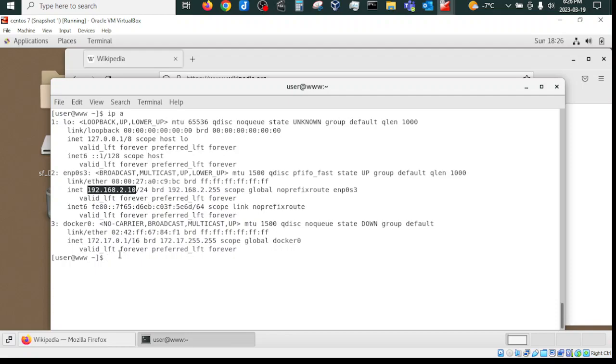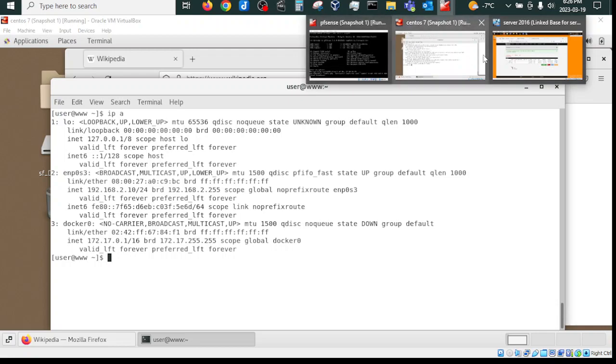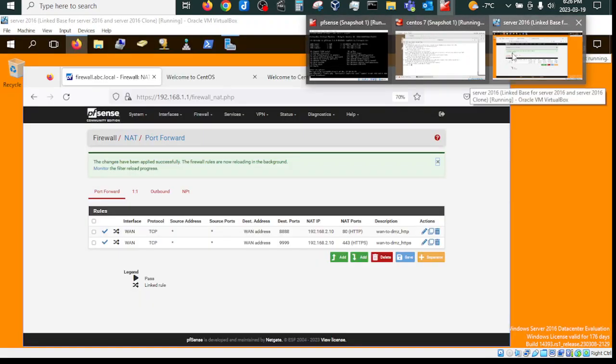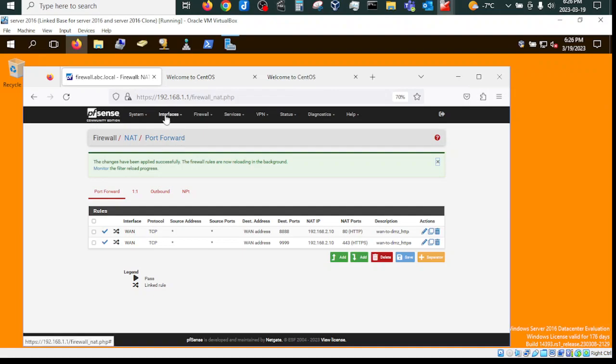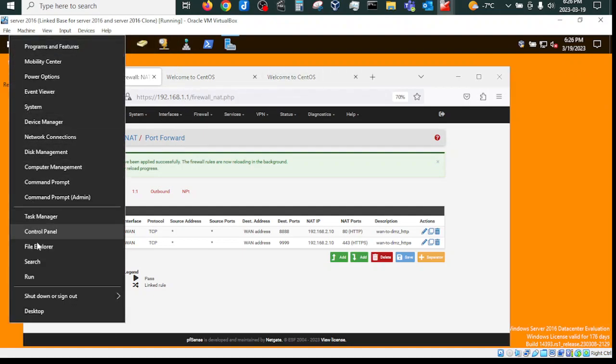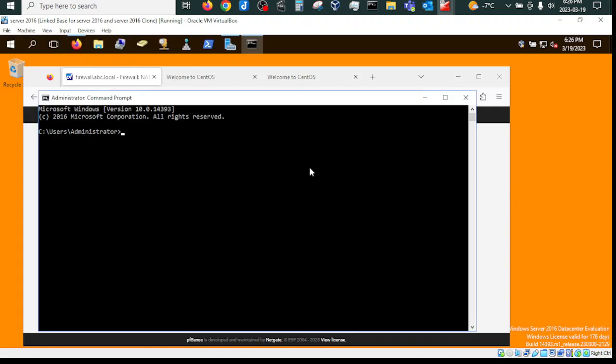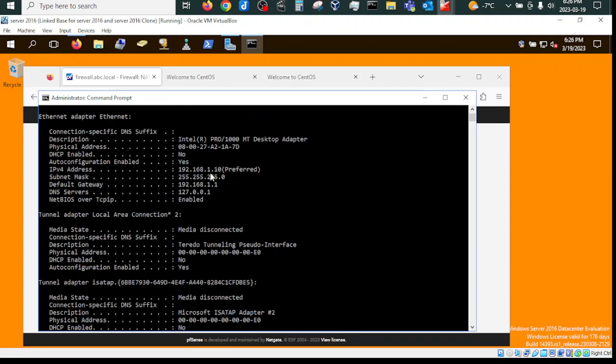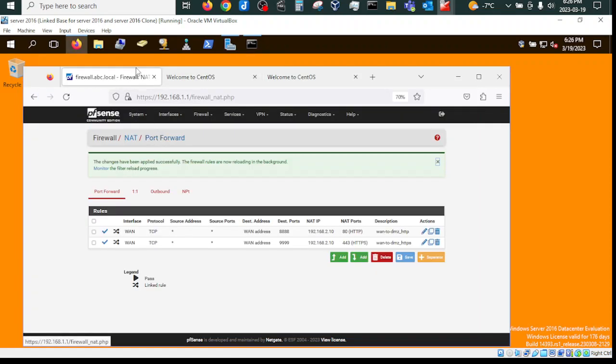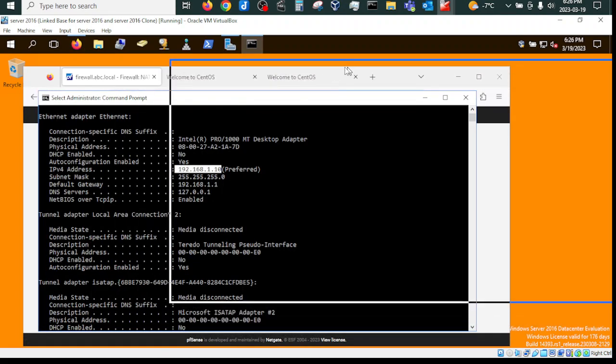The resolution actually is coming from my DNS server, so I allowed access to the DNS server. Here it is, and that's my DNS server. This is the active domain controller as well. Here it is, so ipconfig /all. So this is my DNS, 110.